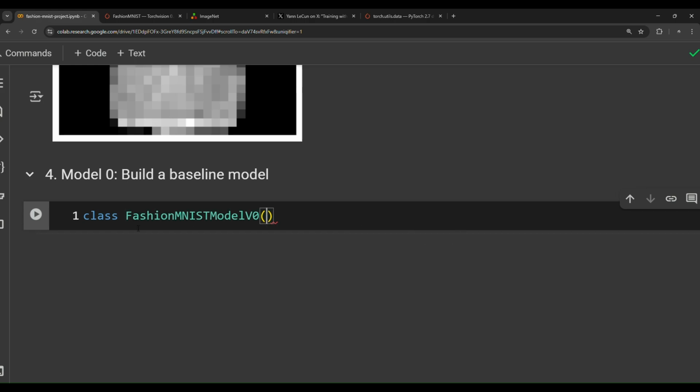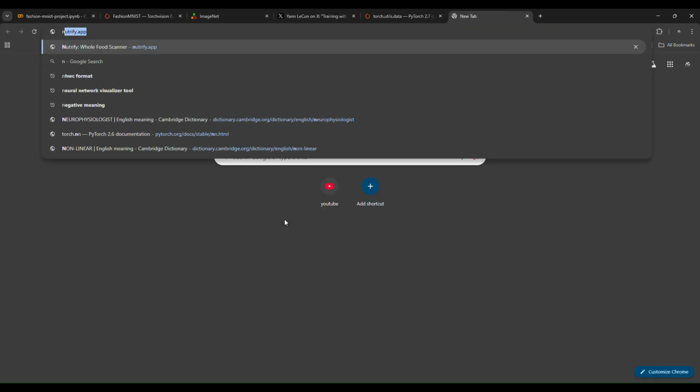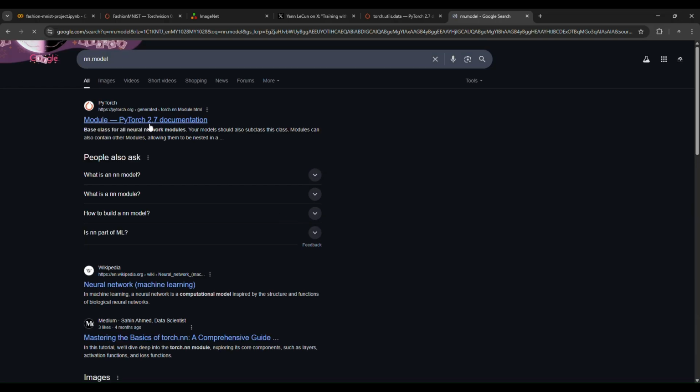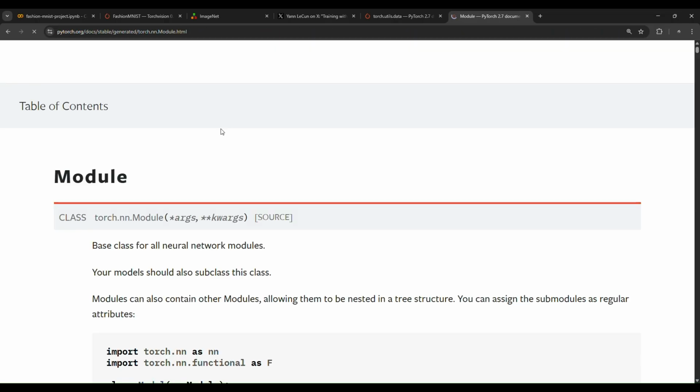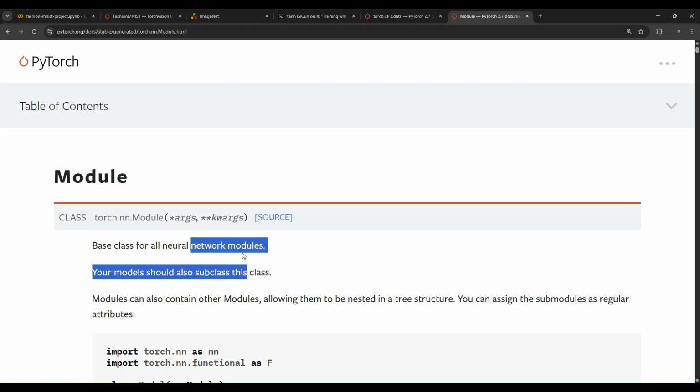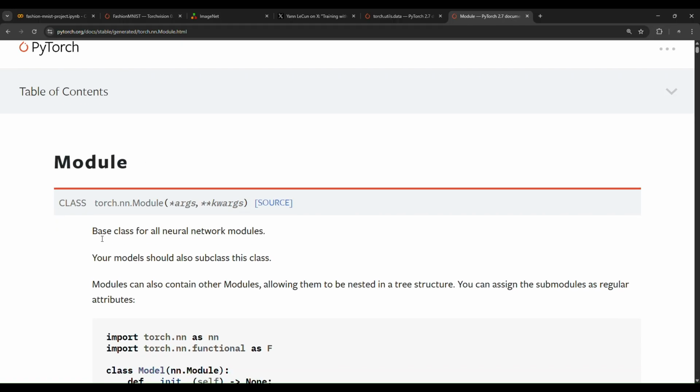And then this model will inherit from, or in other words subclass, nn.Module. nn.Module, if you search here, is the base class for all neural network modules. And notice in here, it says your models should also subclass this class.